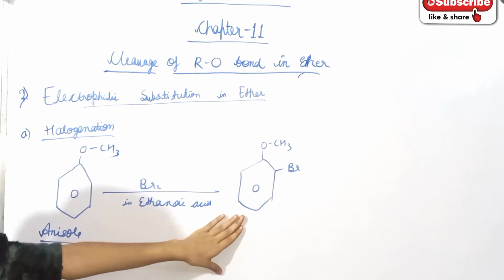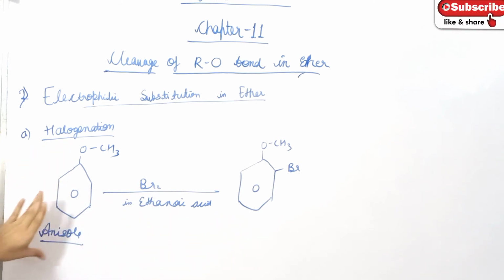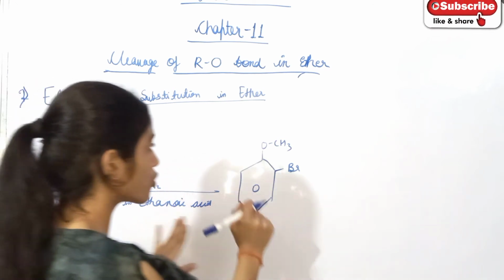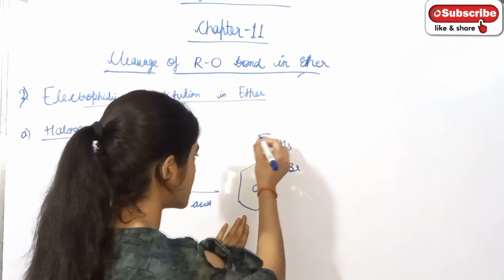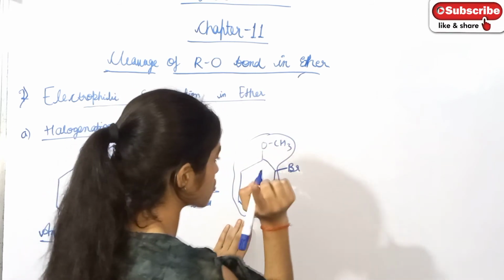Bromo methoxy ether is formed. When anisole reacts with bromine in ethanoic acid, then ortho-bromo anisole is formed. This is anisole. You remember that this is anisole, and only bromo is attached at the ortho position.